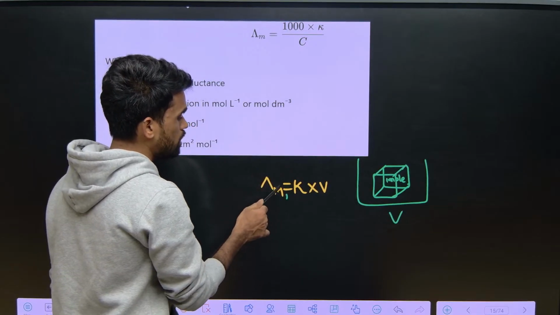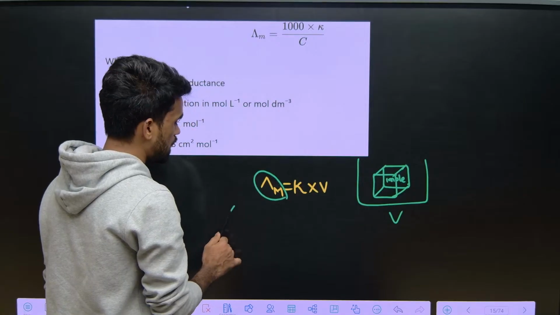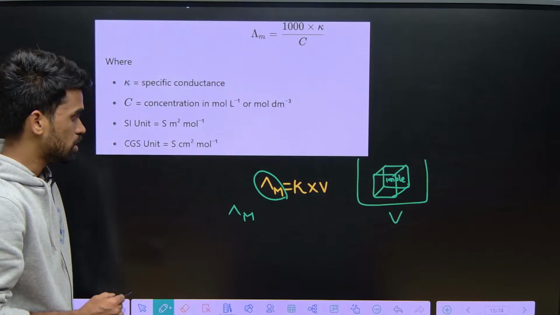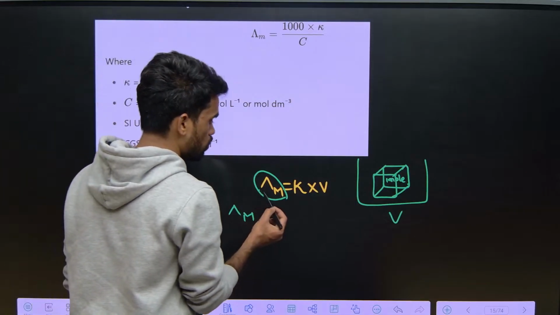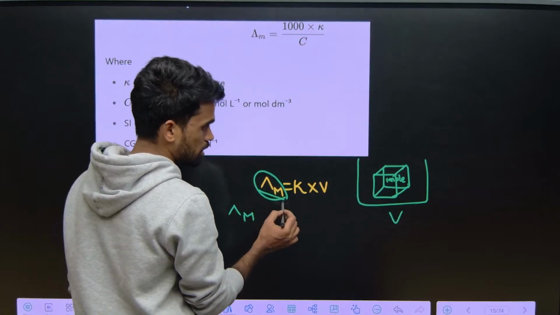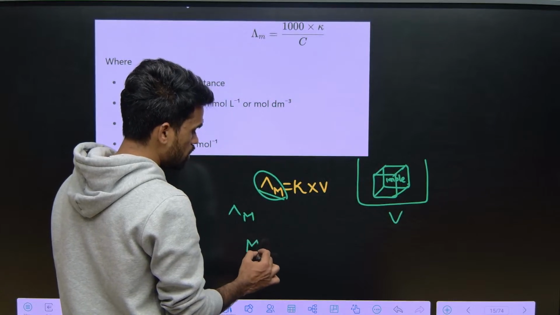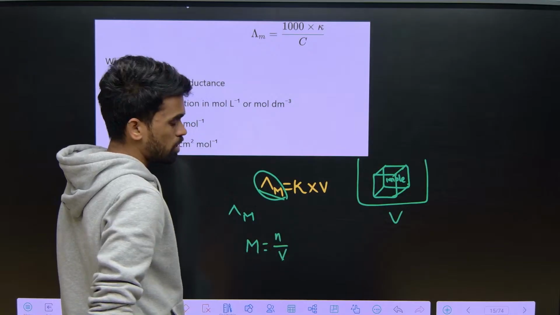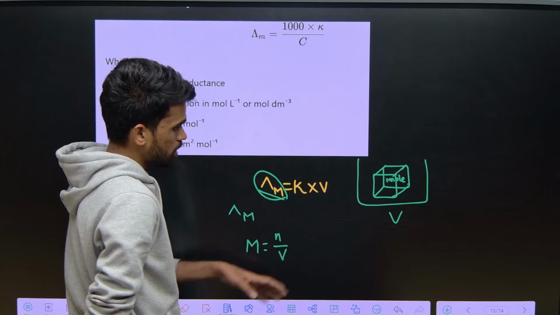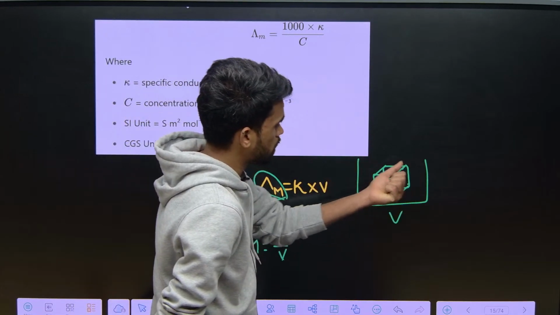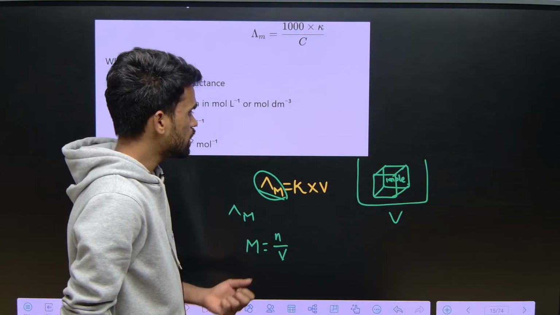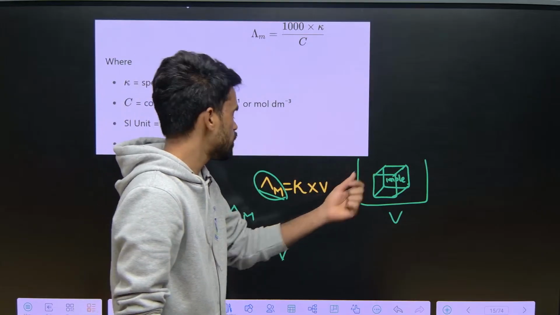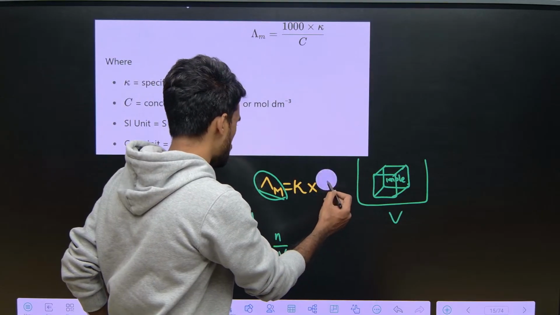Lambda M is called the molar conductance. This is a new term I am using. So why am I using this new term, molar conductance? See, molarity we know: number of moles of solute present in V volume of solution. If this is the complete beaker, in this unit volume, that unit is 1, I am writing here.